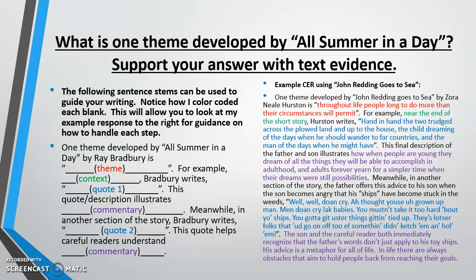So the very first thing that you're going to need to do is identify a theme. We remember that themes are universal life lessons, but if you're confused on how to write a universal life lesson, you can look over to the right, find the red, and there's an example of how you would write out a theme. Next thing you're going to want to provide is context, or tell me what's being discussed or happening in the story when your first quote was used. So if you want guidance on how to provide context, you can look over to the right and find the stuff that's written in green, and that's an example of how to provide context.